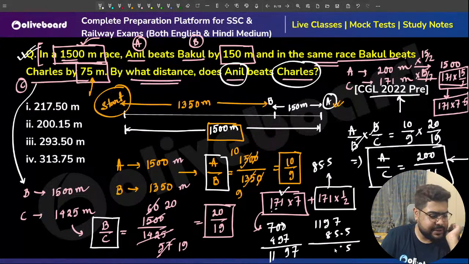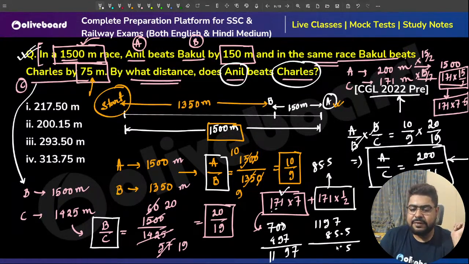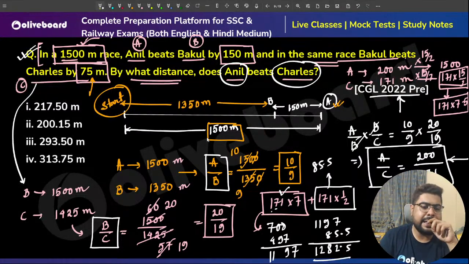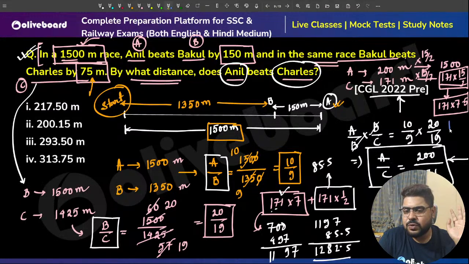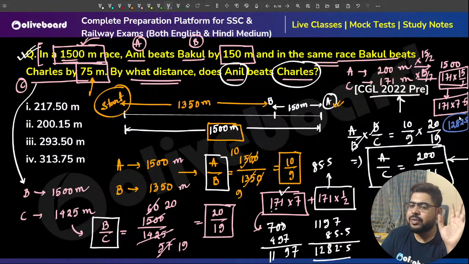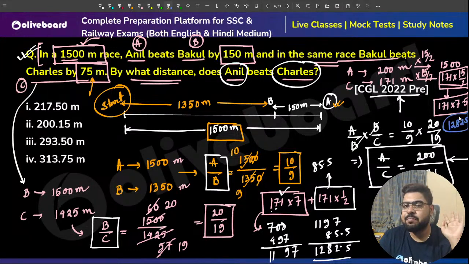So 7 and 5, 12. This is 9, 9, 18 and this is 12. 1282.5. That is how much C goes. This is the distance covered by C by the time A goes 1500 meters.